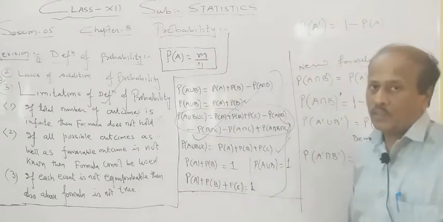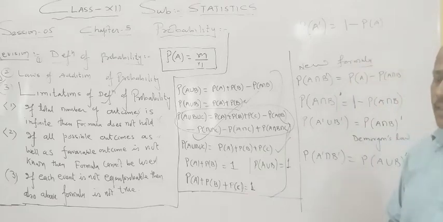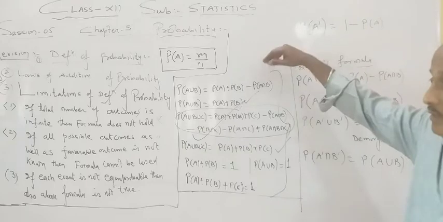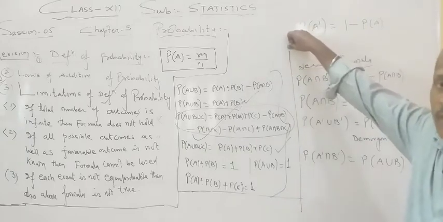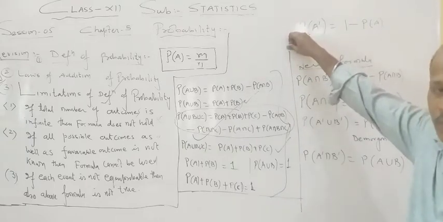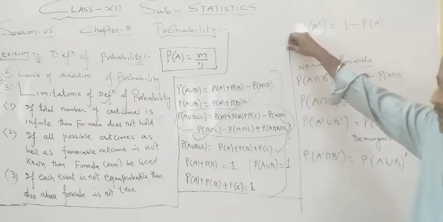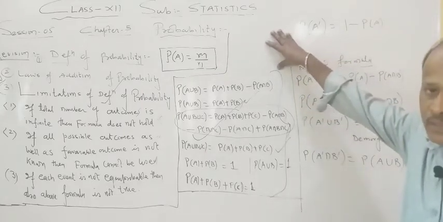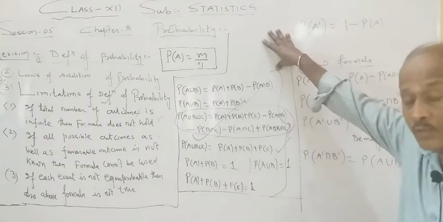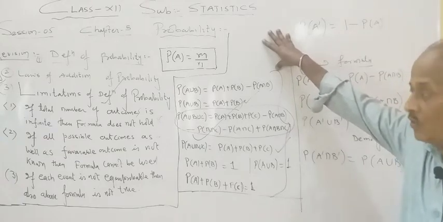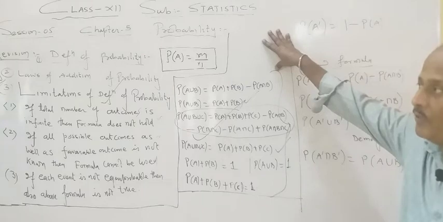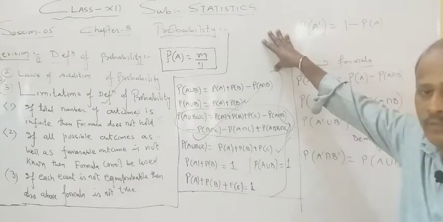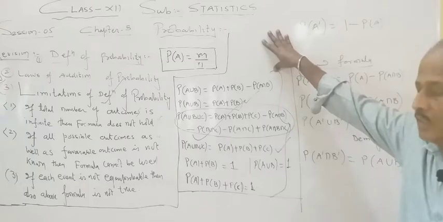Now to solve the exercise, there are many examples also. So to solve the exercise and examples, some more formulas are there. One formula is obvious, the earlier one, and 2-3 new formulas I am telling you. In your book, they are not mentioning all these formulas, but they are using them for solving the questions. So today we will make the list of all the formulas, and today itself and in a coming session we will be solving the questions of our exercise.